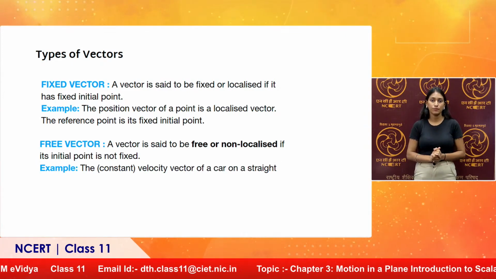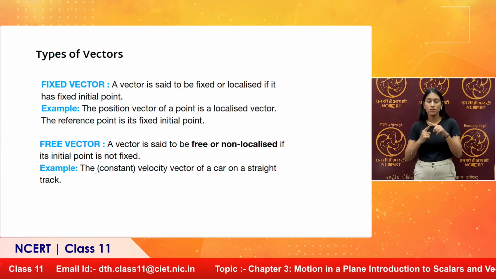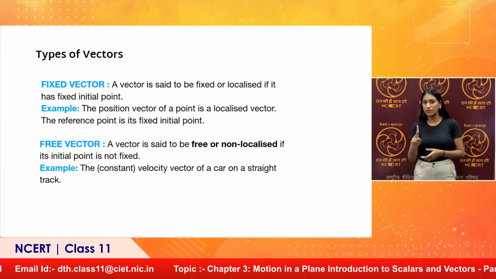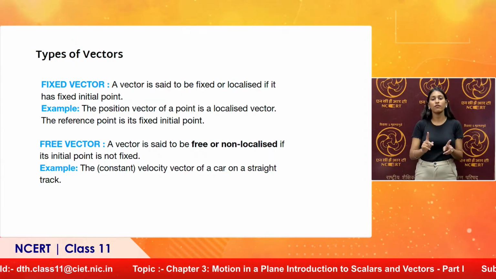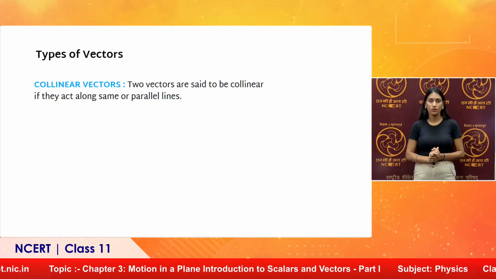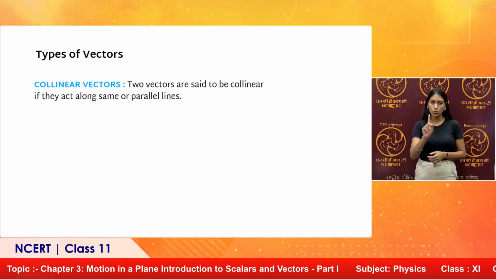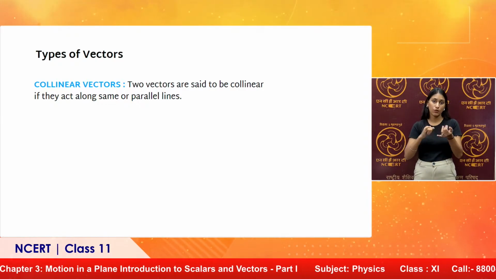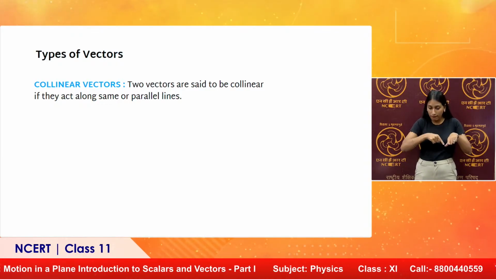The constant velocity vector of a car on a straight track is another example of a free or non-localized vector. Collinear vectors: two vectors are said to be collinear if they act along the same line or parallel lines. Parallel lines, because all parallel horizontal directions are east. Okay, so we consider them to be the same direction or collinear vectors.